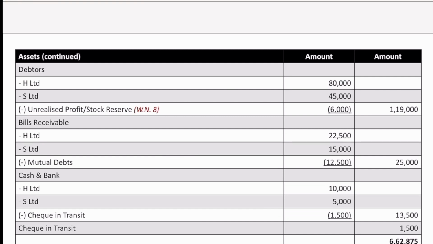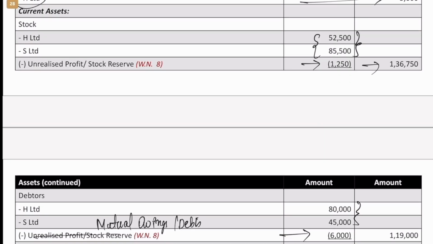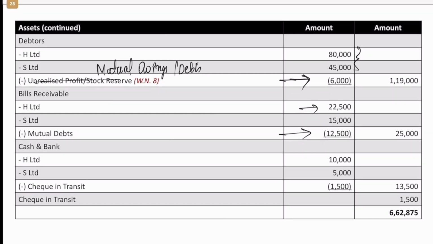Then we'll continue with various other assets, current assets more specifically. Debtors, we have both 80 and 40, and again we remove this 6,000. It's not unrealized profit, this is mutual owings or mutual debts. The same amount which we removed from the creditors. If you see here, 6,000 is removed from creditors. If it is creditors to one company, for the other company it will be debtors. So we are removing that. Same thing with bills receivable also. Out of 22,000 receivable by H Limited, 12,500 is to be paid by S Limited. So we'll remove that and get a net amount of 25,000.